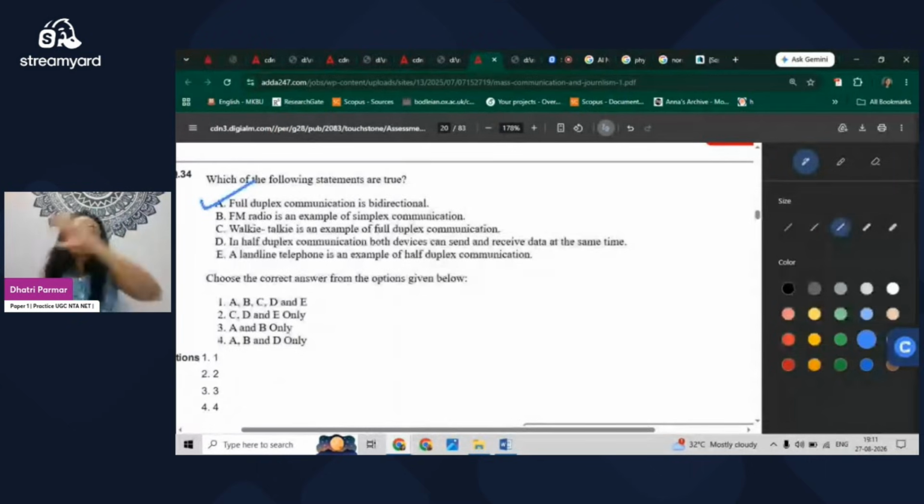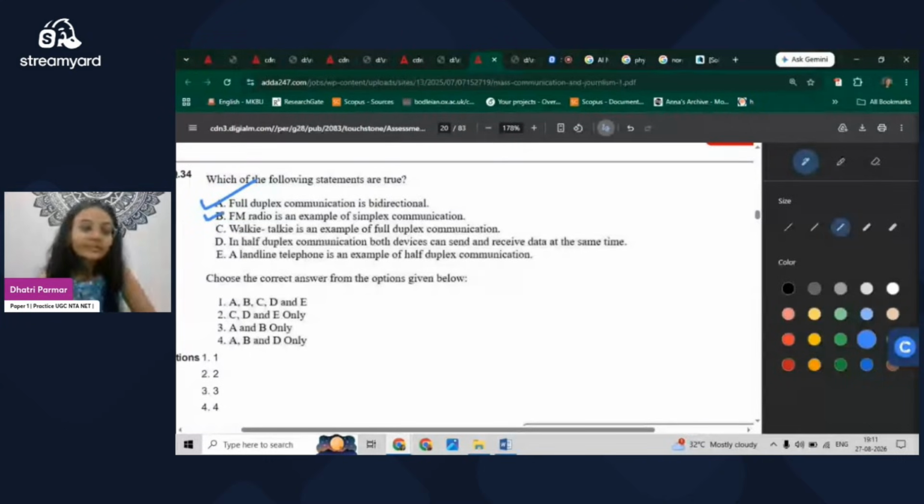Then, FM radio is an example of simplex communication. This is also true because FM radio is just providing the information. There is nothing going back. For example, in a phone call, it is duplex because if one person is talking, on the other hand the other is giving the answer at the same time. So it is not simplex. It is bidirectional. But FM radio is simplex.